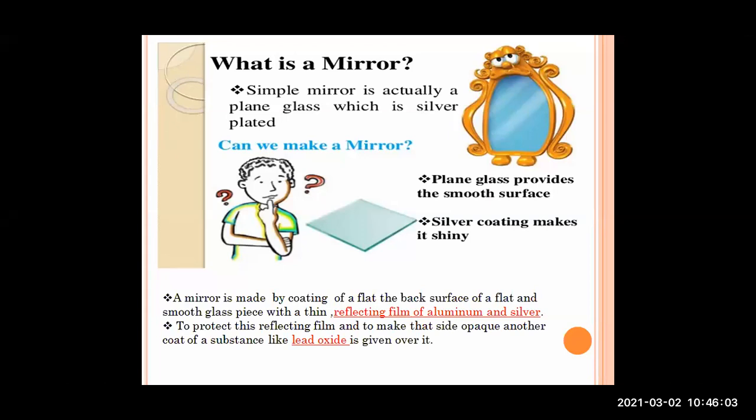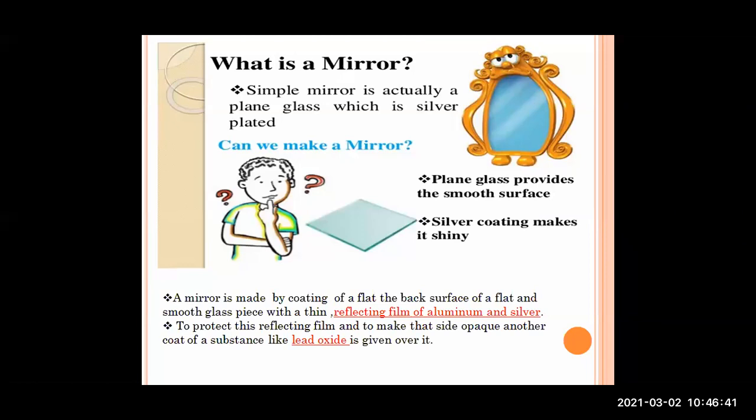Now we are going to see what this mirror is actually made of. The normal glass which we use for drinking water inside our home is a transparent glass, but a mirror which we use to see ourselves is an opaque object. So from what substances is this mirror formed? This simple mirror is actually a plain glass which is silver plated.